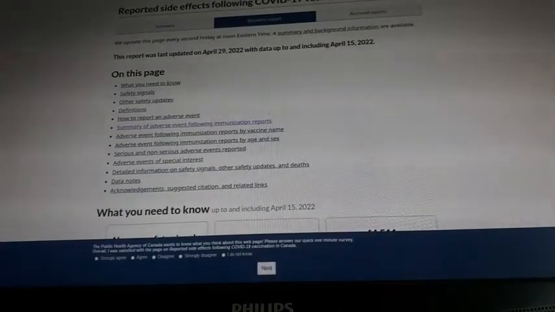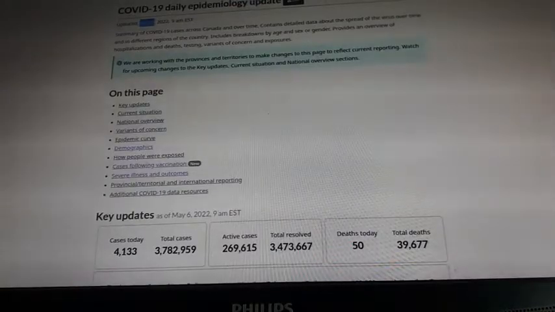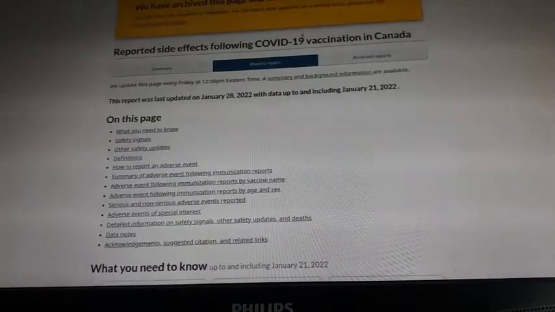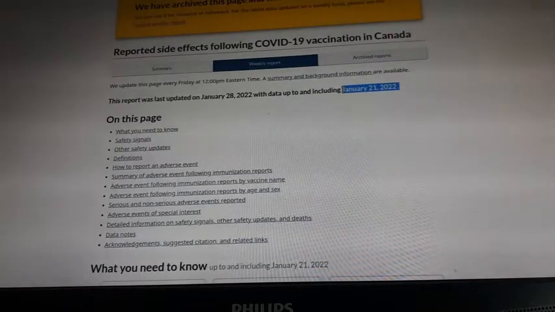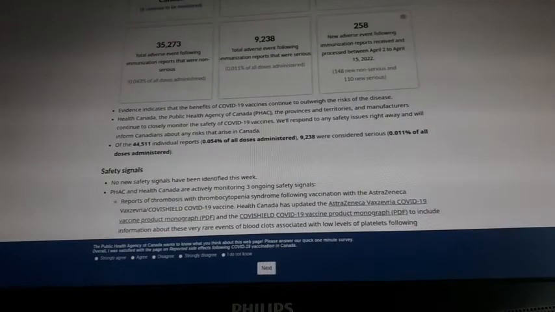What do we have here? We have reported side effects, bi-weekly report. We have epidemiology update, and also we have archived report. Because one of the things I would like to do is compare the results which have been published in January to those results which are published now. Okay, so the stage is set, and we could now discuss the results.